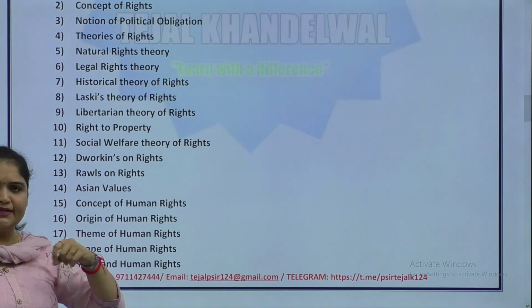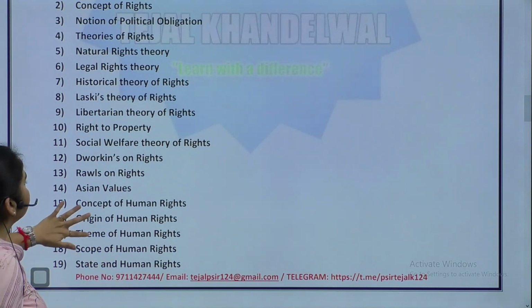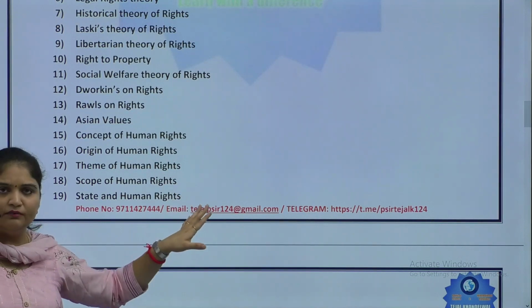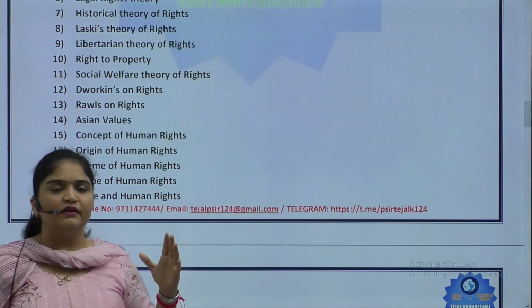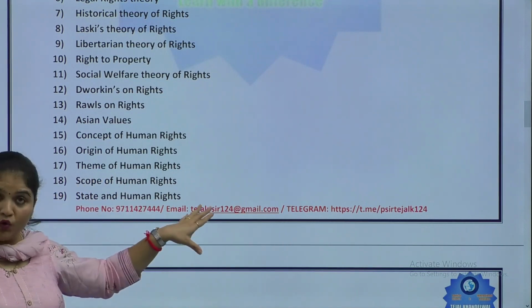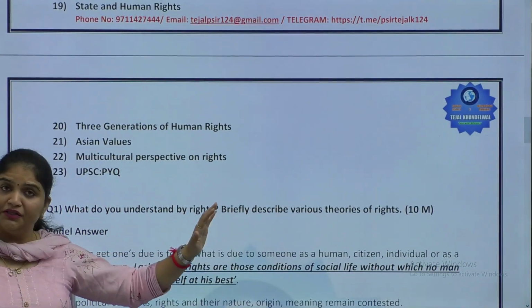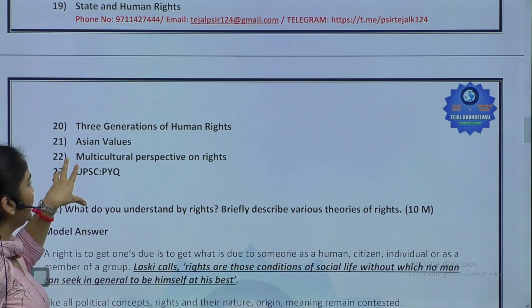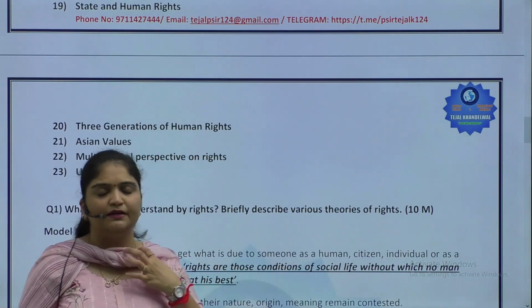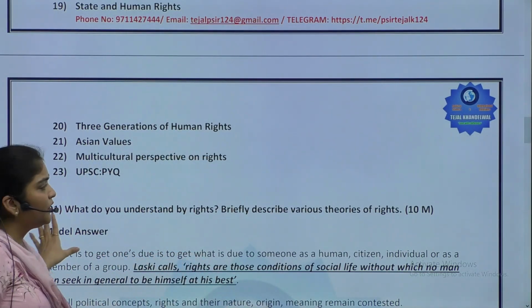Multicultural perspective on rights, so yes, you should also know about the Asian values debate. Then the concept of human rights, their origin, what is the theme, to what extent they are derived from natural rights. What is the scope of human rights, state and human rights, 3 generations of human rights. And multicultural perspective on rights, again linked with the Asian values debate. Now, let's move to today's question.